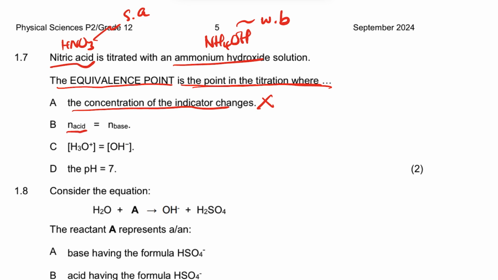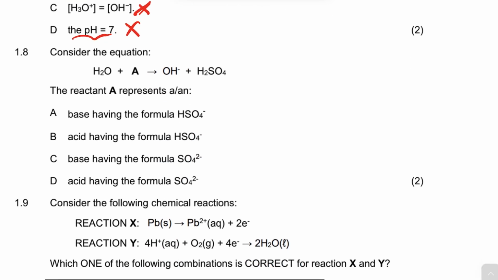Then the number of moles of an acid is equal to the number of moles of a base. That's correct at the equivalence point. The concentration of a base is not necessarily equal to the concentration of an acid, and the pH is not equal to 7, which is neutral. So the answer here is B.